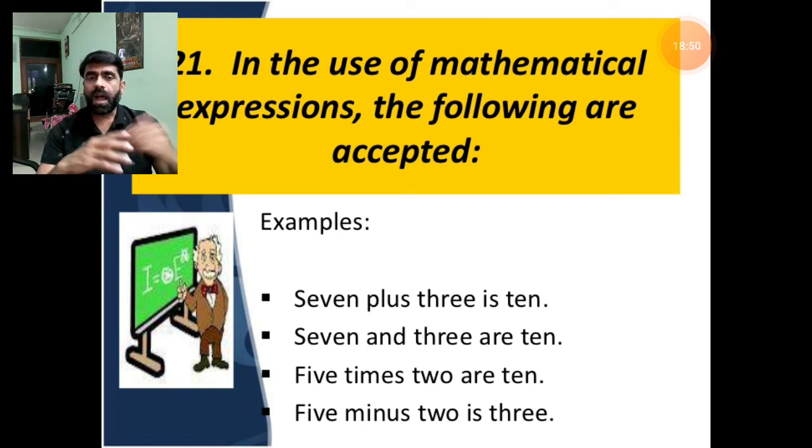5 times 2 are 10. 5 multiplied by 2 is 10. If we are using a mathematical kit, a mathematical tool, basically the singular auxiliary will be used there. 5 minus 2 is 3. Minus is a mathematical word or tool we have used, and the auxiliary is going to be singular.